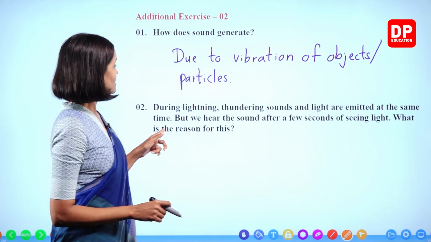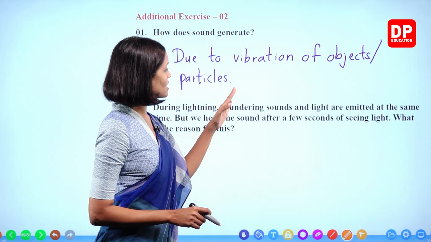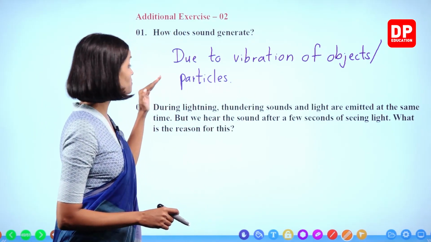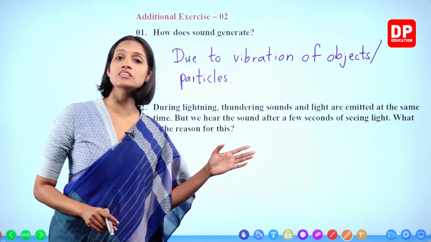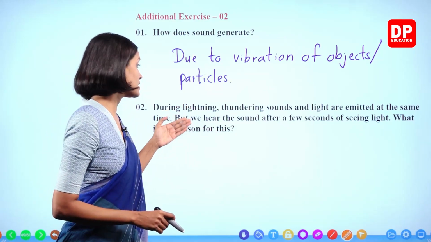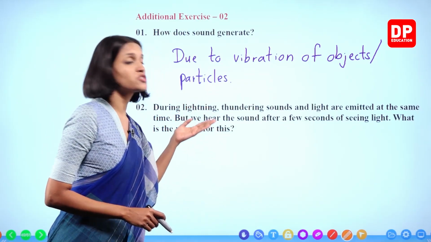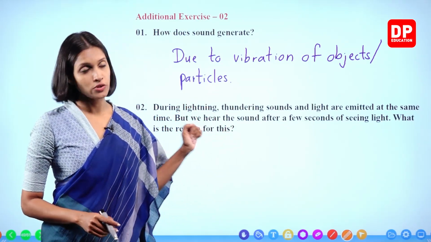During lightning, thundering sounds and light are emitted at the same time, but we hear the sound after a few seconds of seeing light. What is the reason for this? We all know now. Because the light travels faster than that of sound, okay?